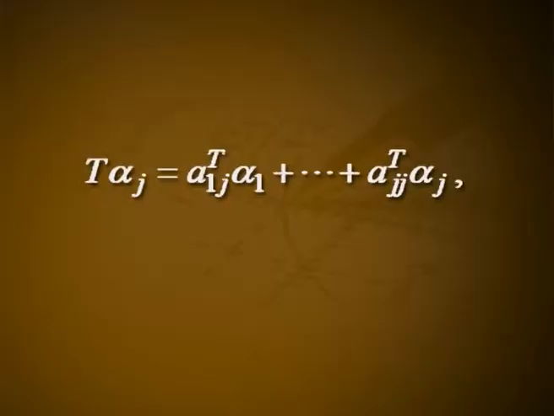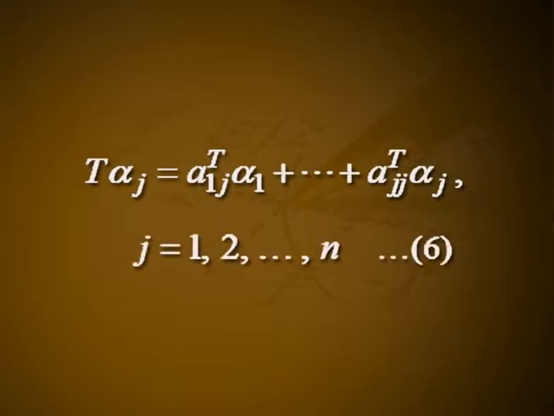Continue in that way. Since V is n dimensional, this process terminates after n steps and we obtain the vectors alpha 1 etc. alpha n such that alpha j is not an element of W(j minus 1), and for T in F, T alpha j equals a1j(T) alpha 1 plus etc. plus ajj(T) alpha j, j equal to 1 to n, equation number 6. We take B equal to alpha 1 etc. alpha n. Then B is a basis for V, and for T in F,